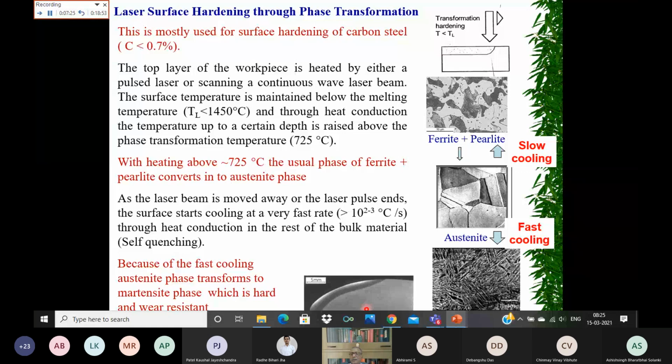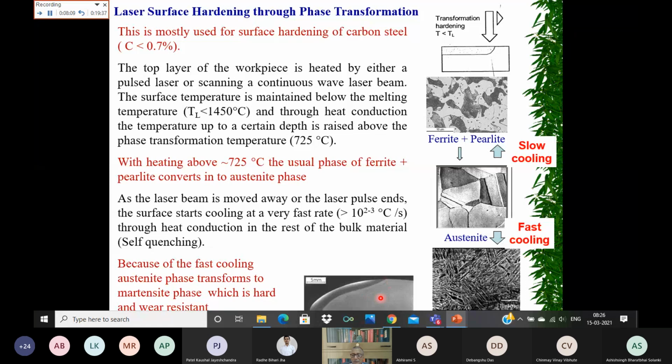One example is this impeller. When the impeller is rotating at a very fast speed, the linear velocity is maximum at the tip, and when it is compressing the air, if there are any dust particles, they are going to hit this impeller, and there the wear and tear is going to be maximum. So one can easily improve the hardness at the desired area on the surface of the workpiece or the impeller, and you can extend the life of the impeller.